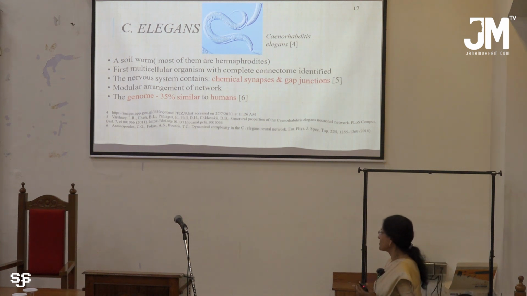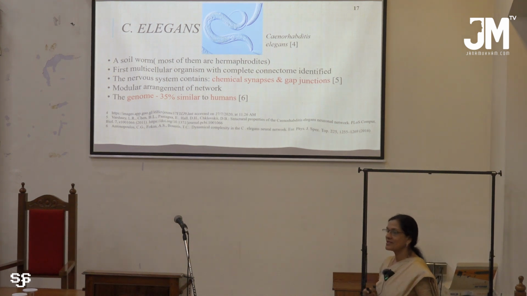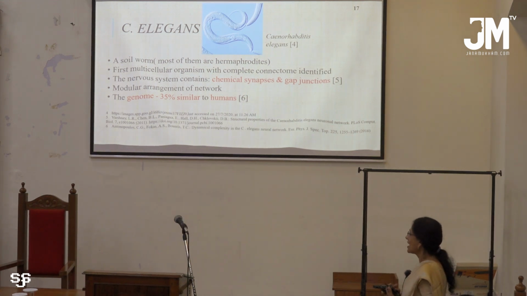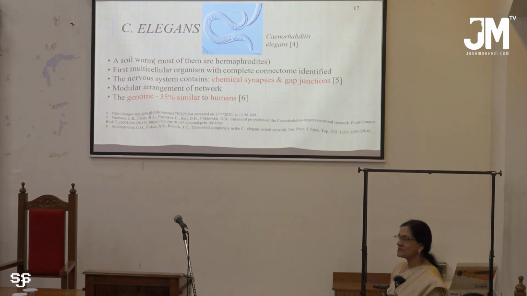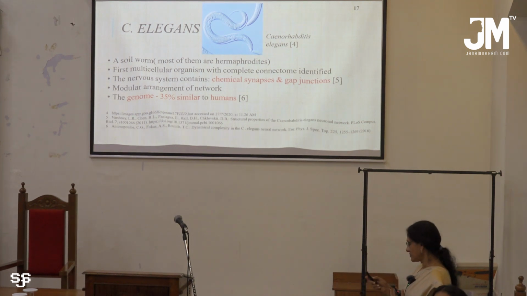This is the first multicellular organism with a completely identified connectome. The nervous system consists of both chemical synapses and also electrical synapses or gap junctions. It consists of a modular arrangement of the network, and 35% of the genome is similar to that of humans. That is why the study of C. elegans is interesting.